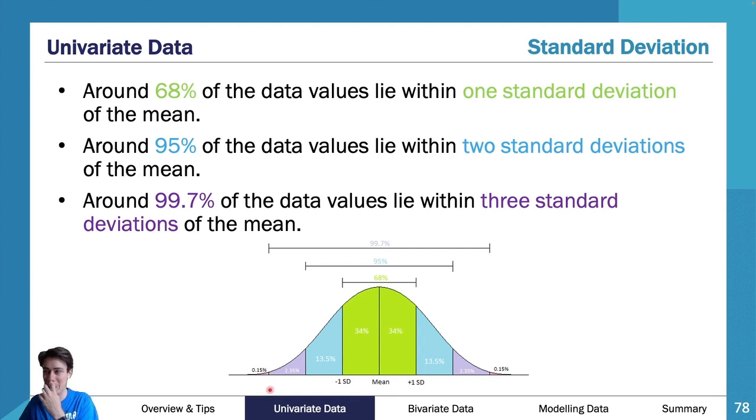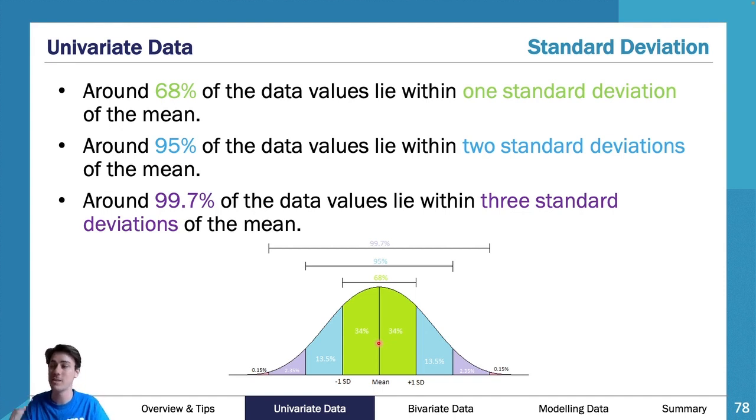So I'm going to be somewhere over here in between my purple and my blue. And then on the mean, the other value is going to be just over here. So what I need to do is add these 2 together. So I need to say, all right, I have 34 plus 13.5.